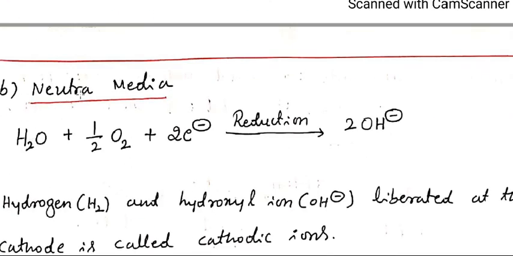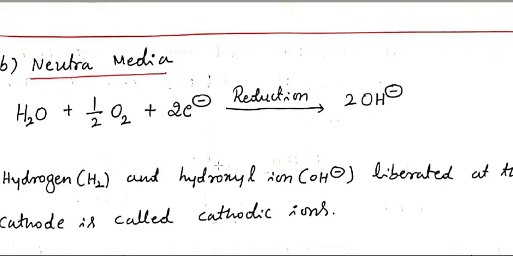So what about the other case, neutral media? Sorry, the L is missing. Here the water absorbs oxygen while receiving 2 electrons, which undergoes reduction. We get the product as hydroxyl ion. Again for balancing purposes we write 2OH-, 2 hydrogen. So 2 oxygen: half O2 means 1, and 1 plus 1 is 2 oxygen. This is about the charge, 2 electrons, 2 electrons.